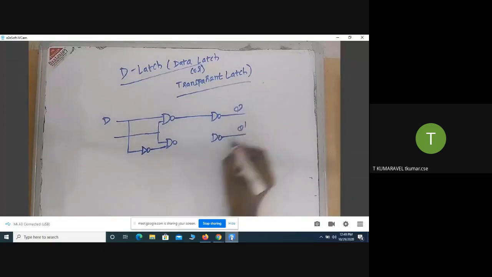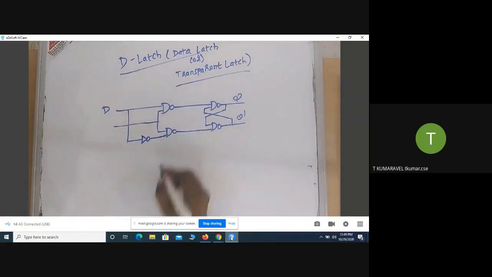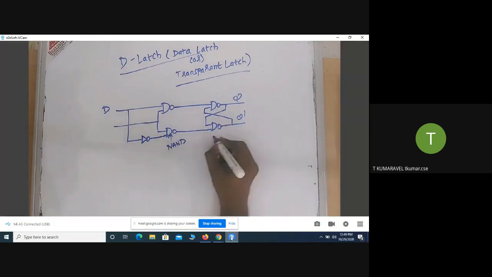The output of this NAND gate is an input for the next NAND gate. This is a feedback input. So this is the circuit diagram for the D latch.